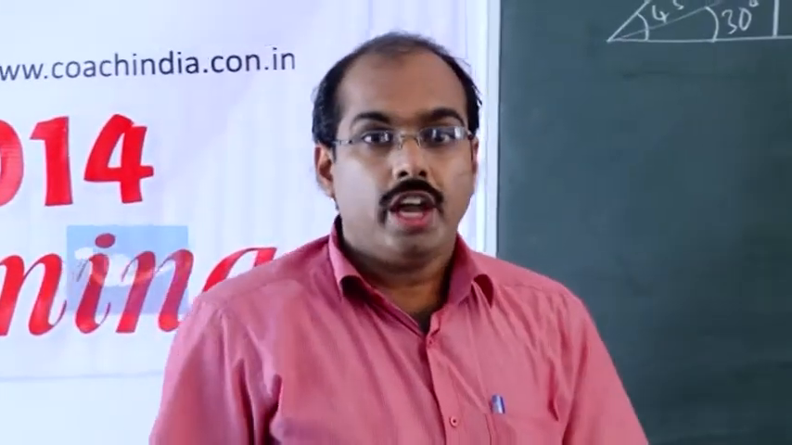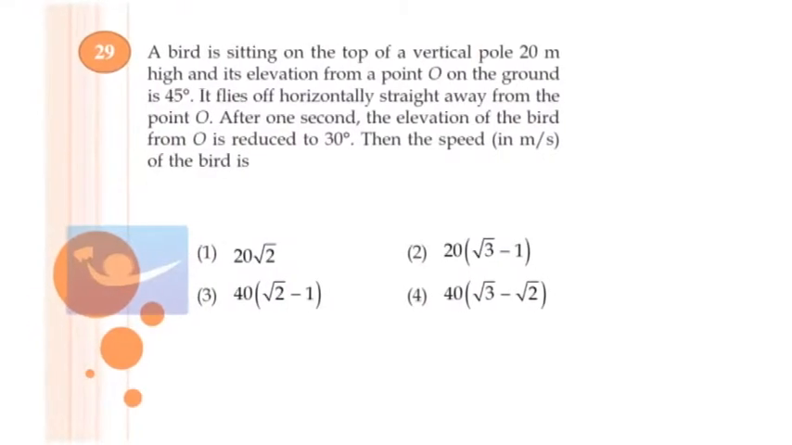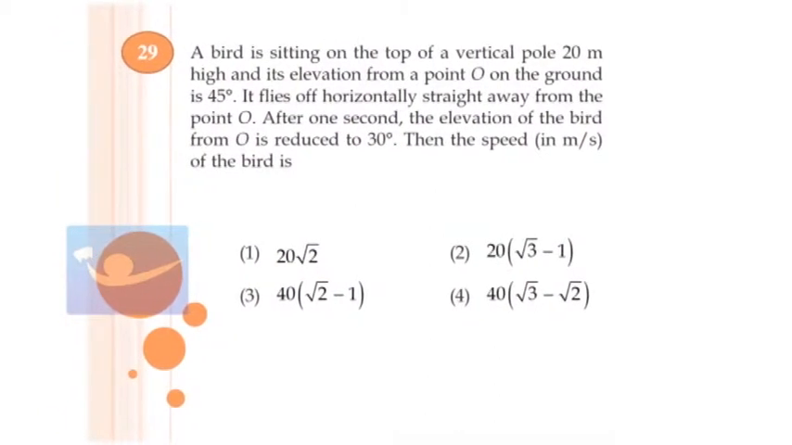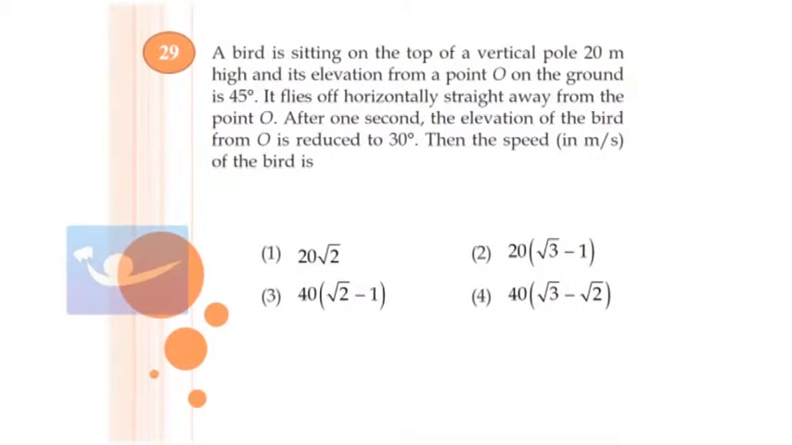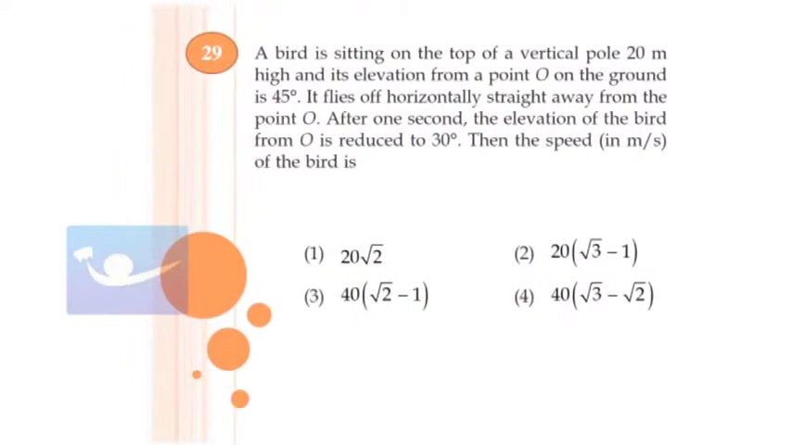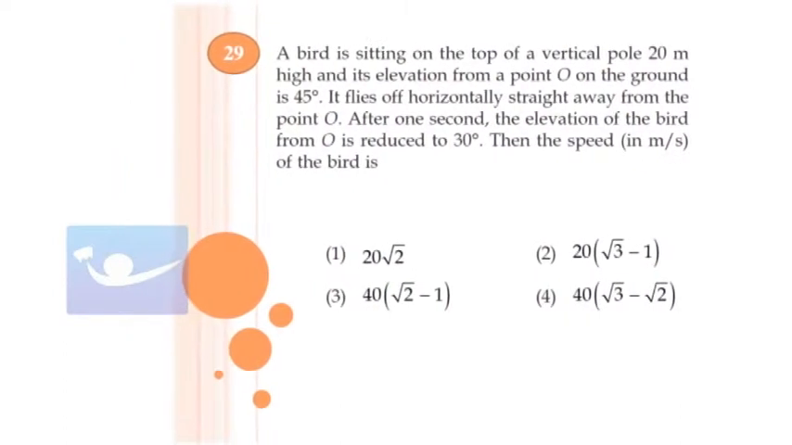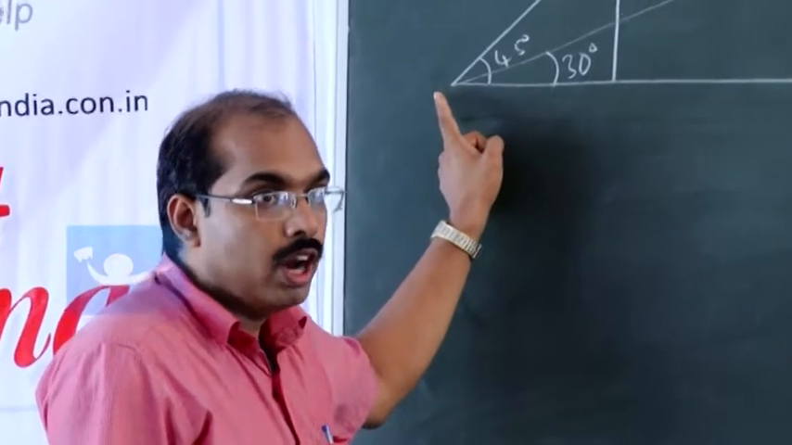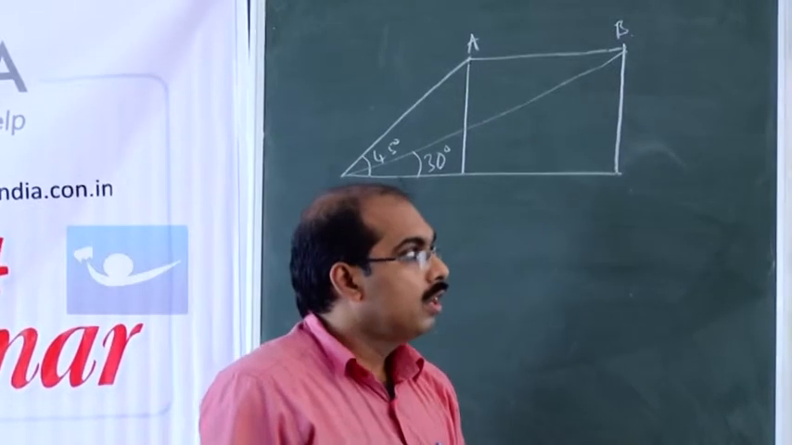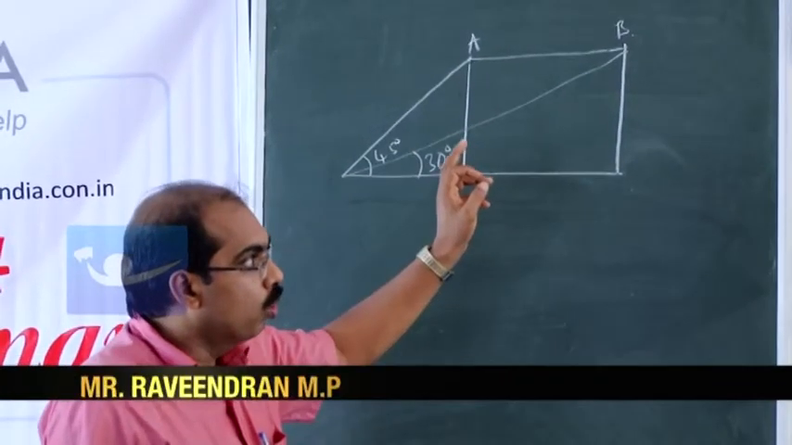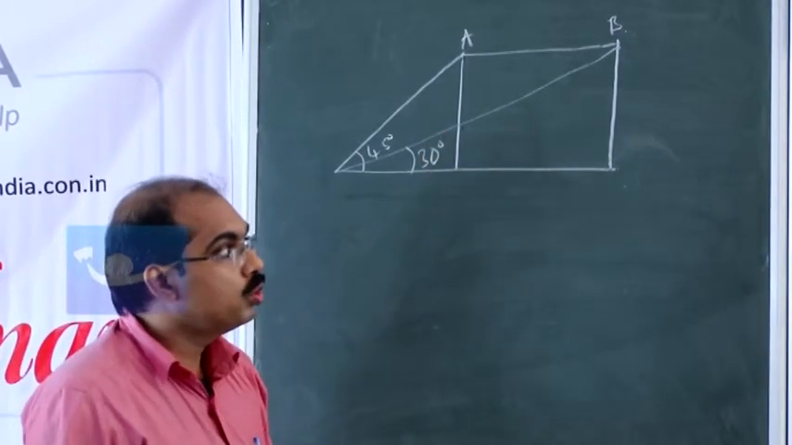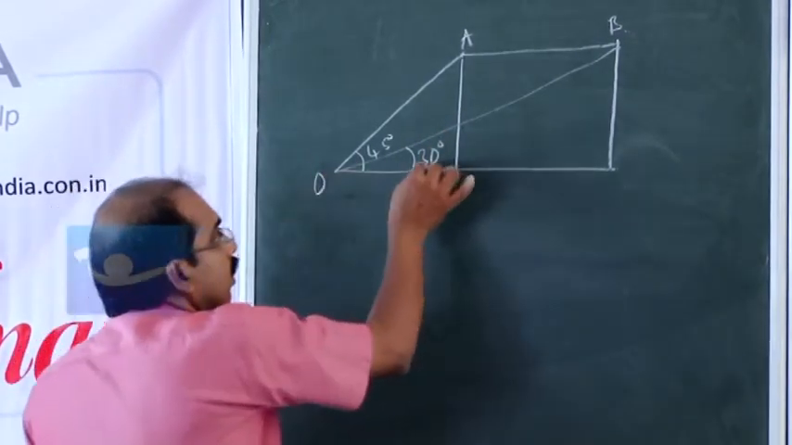Question number 29. A bird is sitting on the top of a vertical pole 20 meters high and its elevation from a point O on the ground is 45 degrees. Suppose the bird is sitting here whose elevation from ground is 45 degrees. If it flies off horizontally straight away from the point O, after 1 second the elevation of the bird from O is reduced to 30 degrees. It has become 30 degrees.